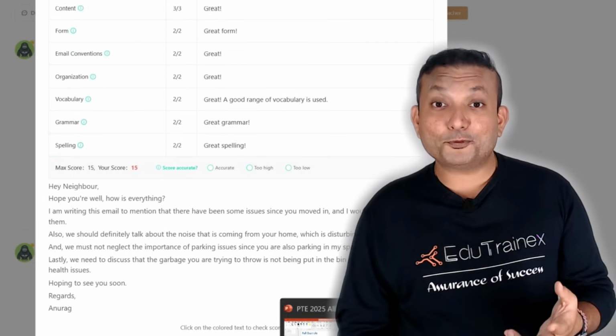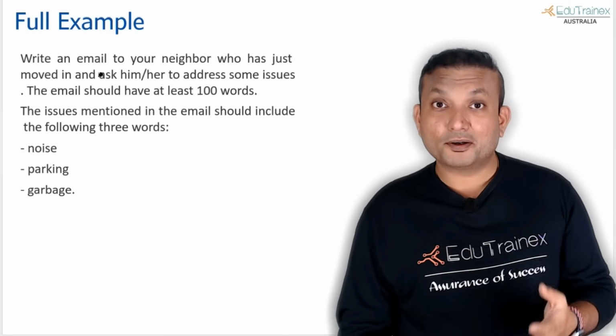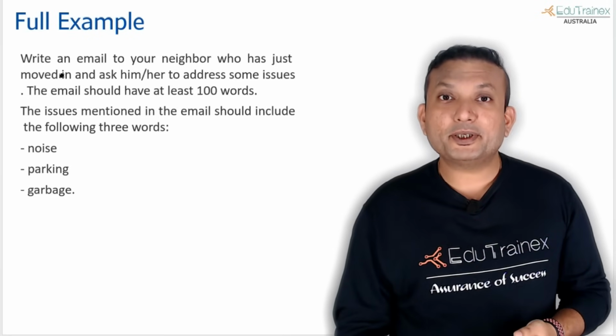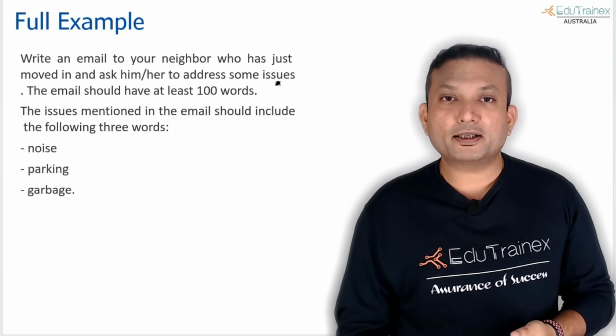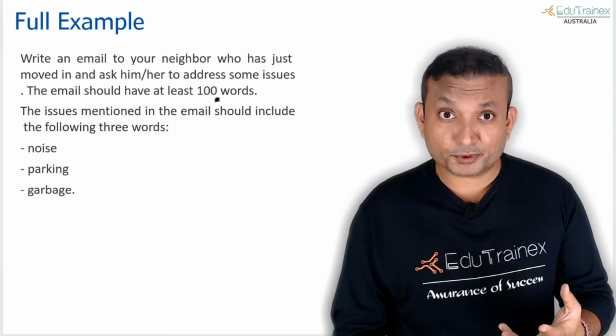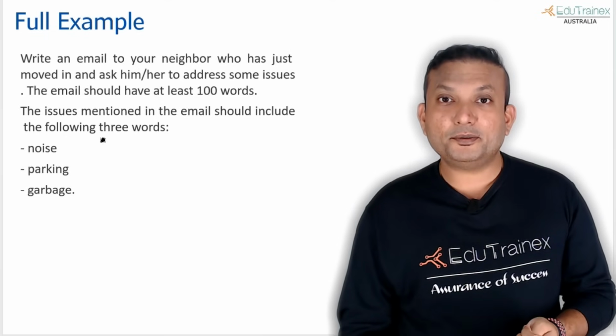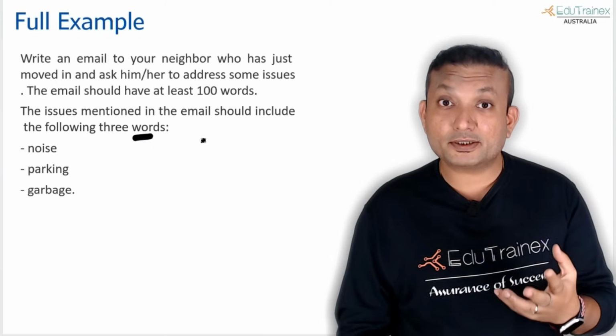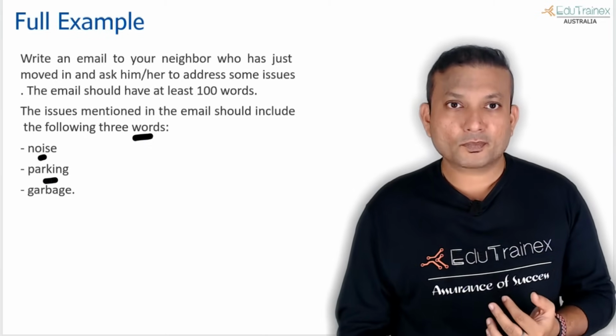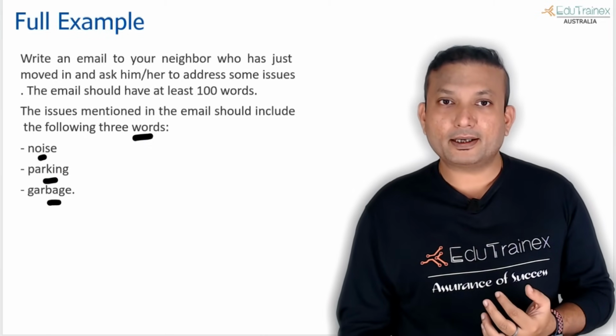This one was an informal email. The question is right over here. Write an email to your neighbor who has just moved in and ask her to address some issues. The email should have at least 100 words. The issues mentioned in the email should include the following three themes: noise, parking, and garbage.